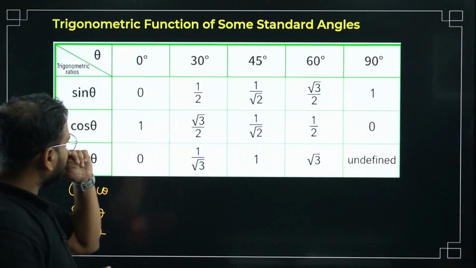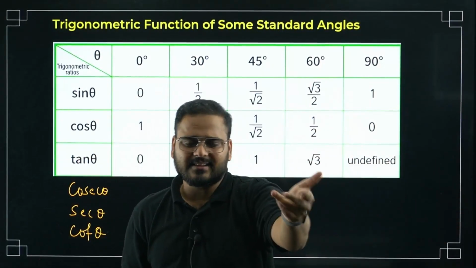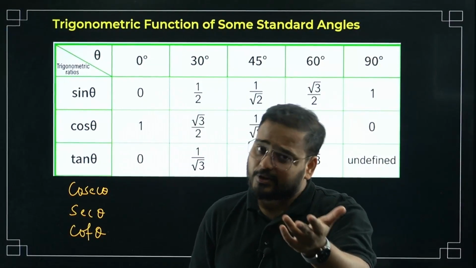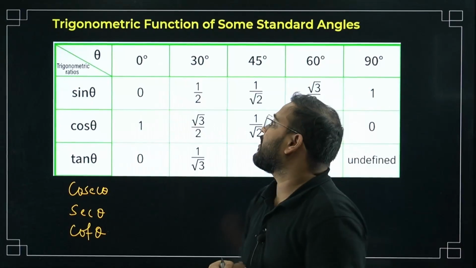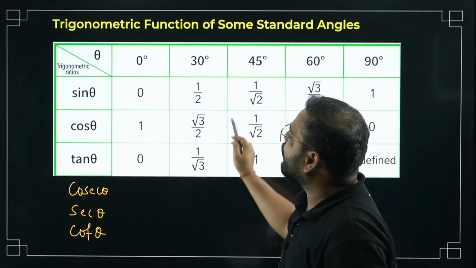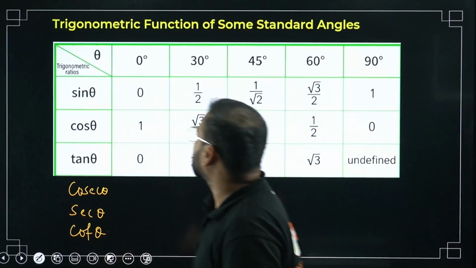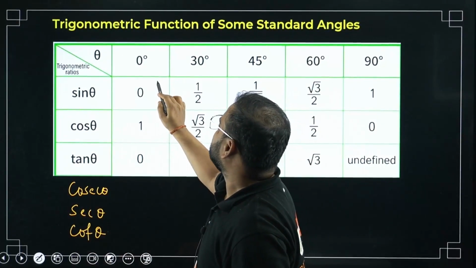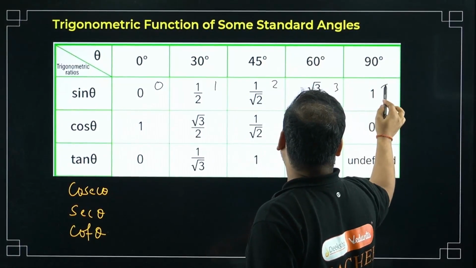Okay. Now, you know these values. You've learned it in grade 10, I think. But I can give you a trick to remember. I know a few of you might know the trick already. What you do is write this first row as 0, 1, 2, 3 and 4. I'll write it over here.